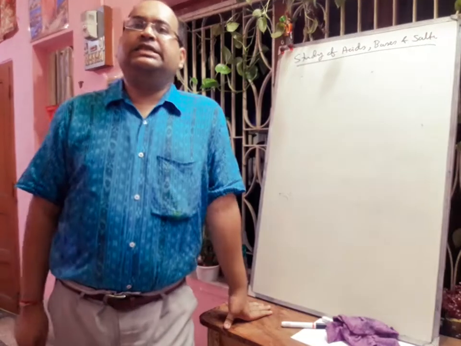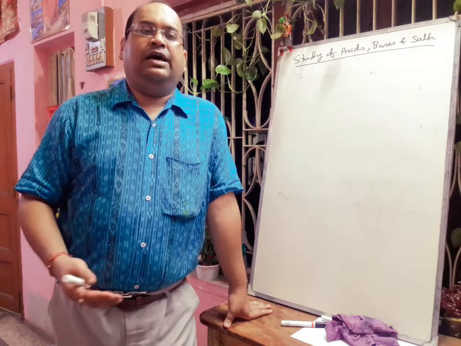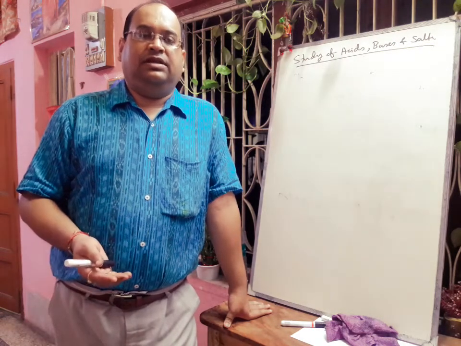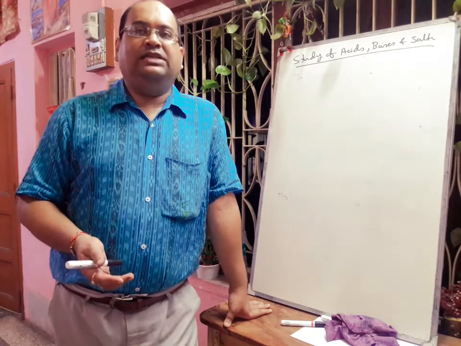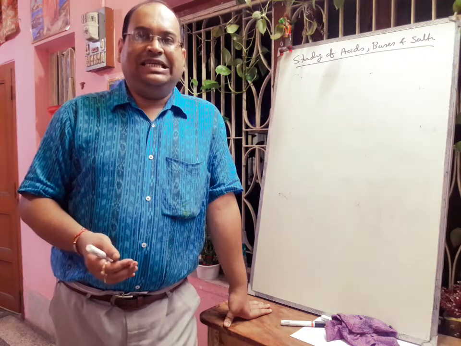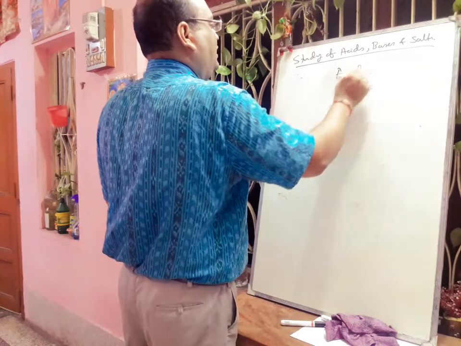Next we will discuss the classification of acids on the basis of their strength. That means acids may be classified into two categories. One is called strong acid, another is called weak acid.